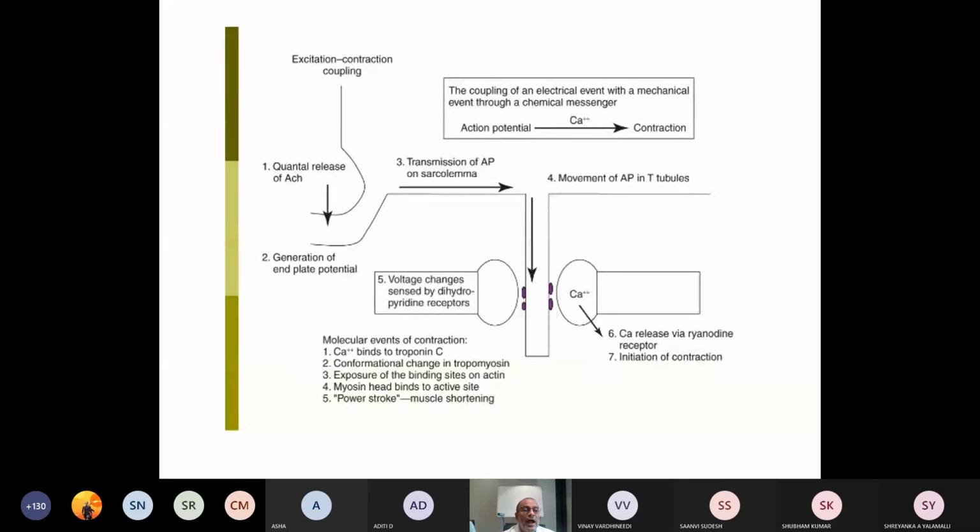So you have to know what excitation-contraction coupling is. It is the coupling of an electrical event with a mechanical event through a chemical messenger. This is the chemical messenger: action potential resulting in the contraction in presence of calcium.